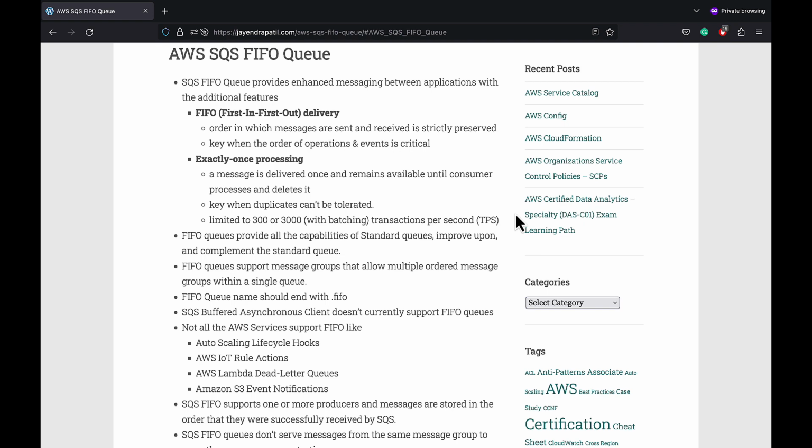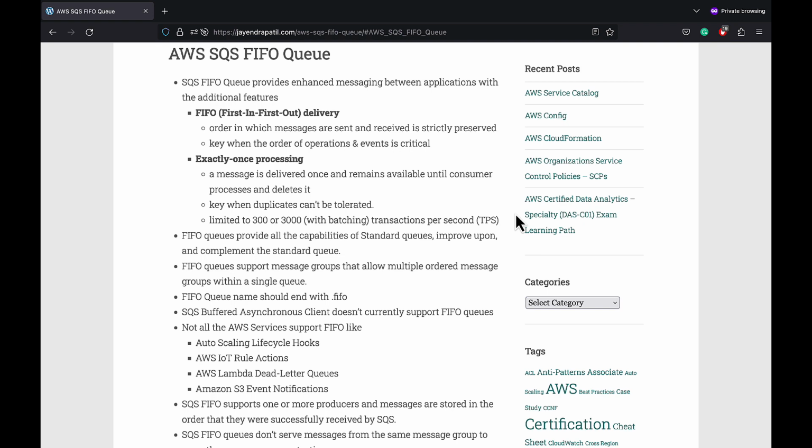If a message with a particular message deduplication ID is sent successfully, any messages sent with the same message deduplication ID are accepted but aren't delivered during the 5-minute deduplication interval. So basically, any duplicates introduced by the message producer are removed within a 5-minute deduplication interval. Message deduplication applies to an entire queue and not to individual message groups.